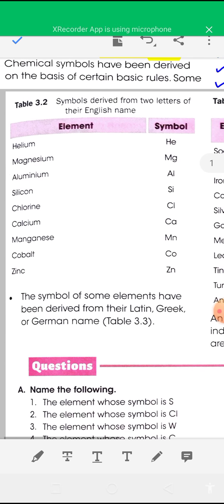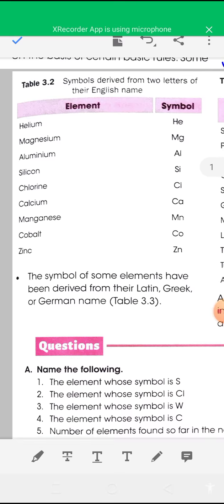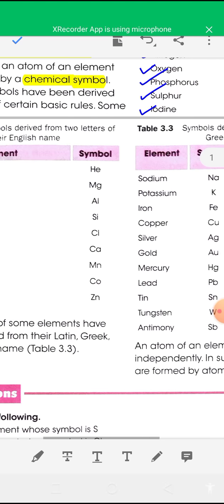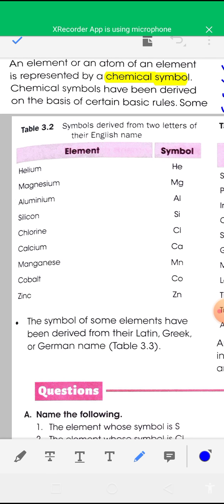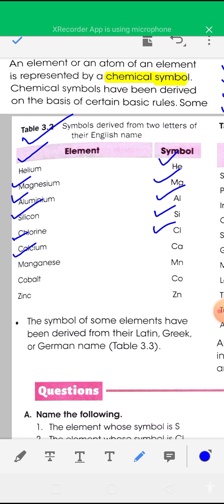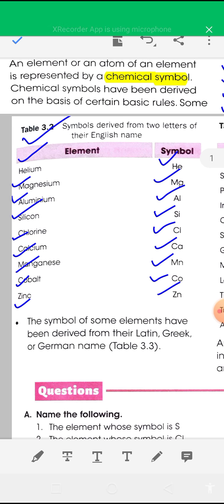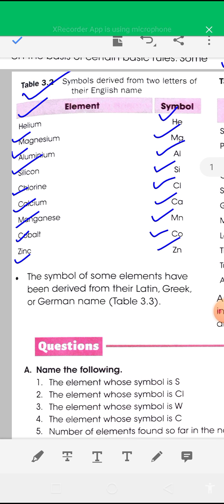Now see the third rule. Here the two-letter symbols of other elements are given. The symbol of helium is He, magnesium is Mg, aluminum is Al, silicon is Si, chlorine is Cl, calcium is Ca, manganese is Mn, cobalt is Co, zinc is Zn. You have to remember all these symbols.